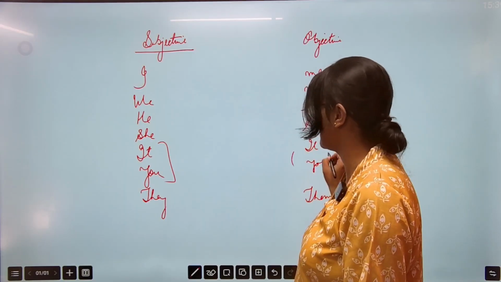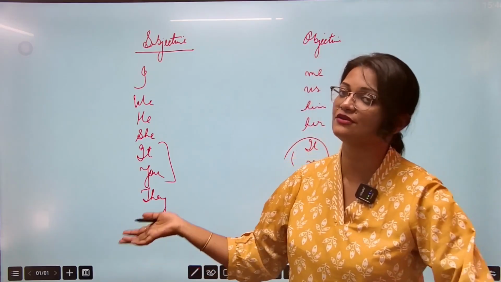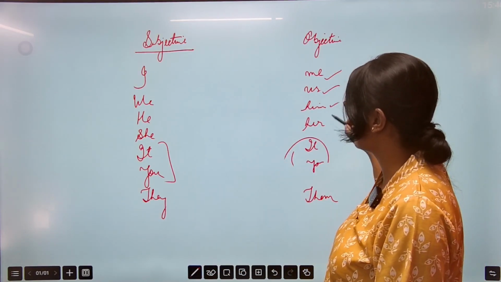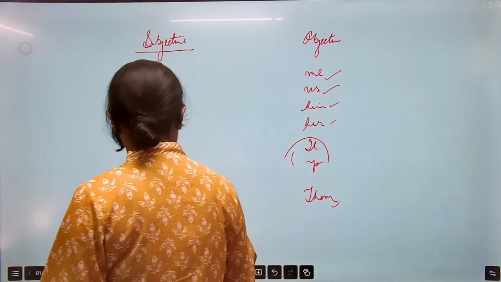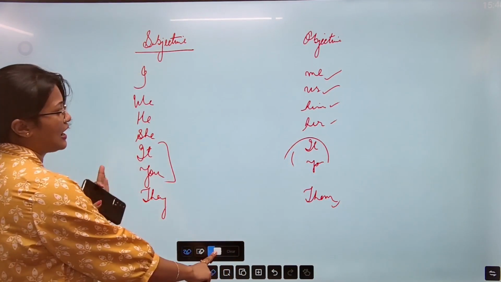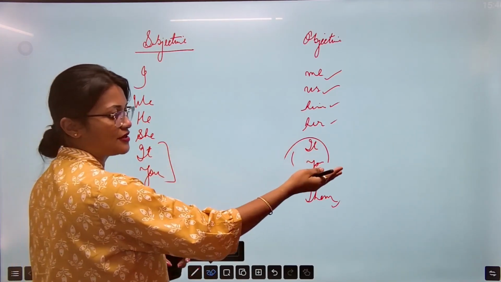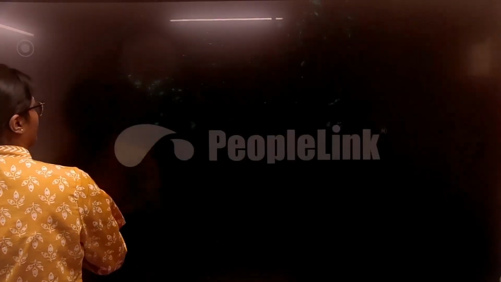Okay, we don't exactly say this as objective, but we'll see under certain examples how will you frame these sentences under objective version. But you have to remember me, us, him, her, them, all these words, okay, for objective pronoun and subjective. So now you get an idea how to frame this sentence के starting में जो रहता है these are subjective pronoun and the ending में जो रहता है वो सब objective pronoun होते हैं. So let's just see now जो पढ़ रहे थे हम